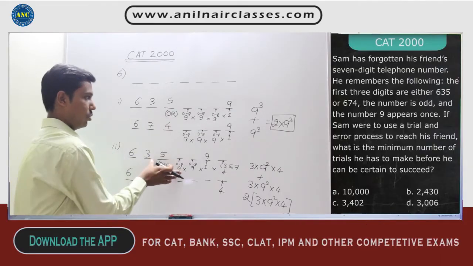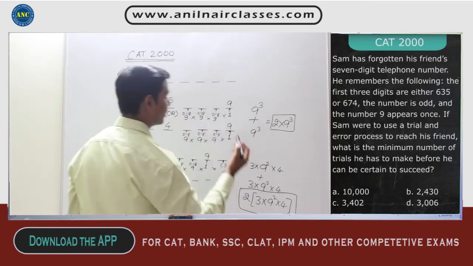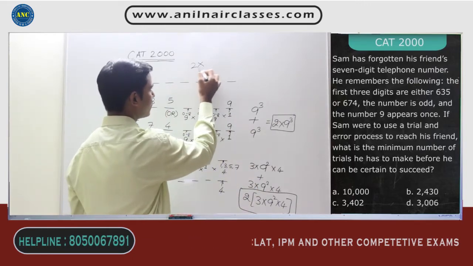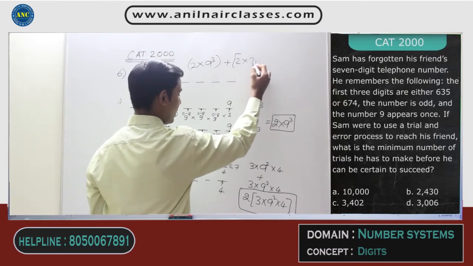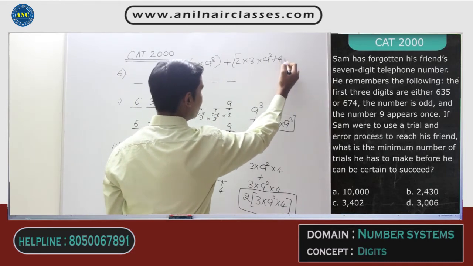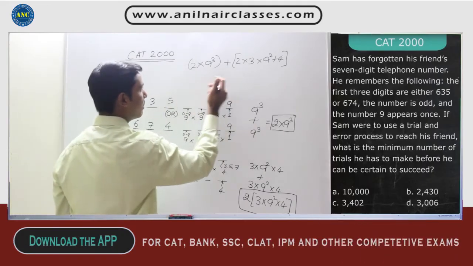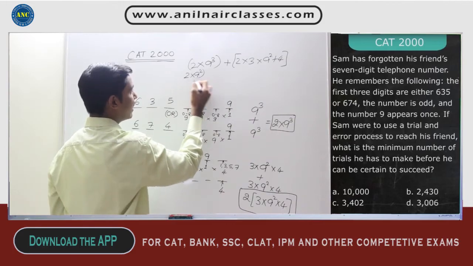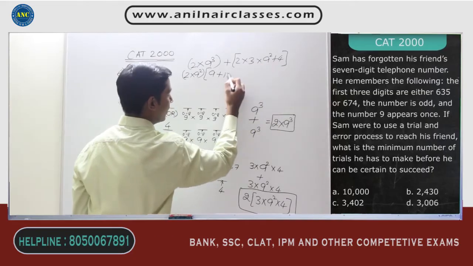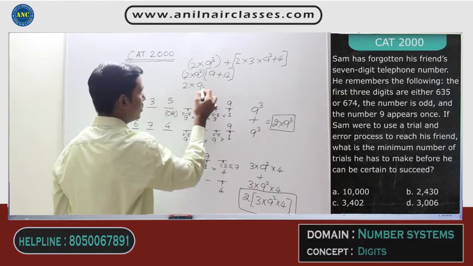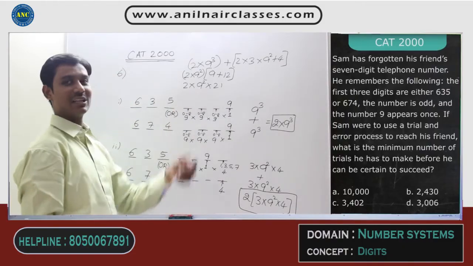So I should add these two to get the final answer. If I add these two boxes, my final answer will be 2 into 9 cube plus 2 into 3 into 9 square into 4. If I simplify this, I'll just erase this so that I will have some space. If I take 2 into 9 square as a common factor, it is 9 plus 3 into 4, 12. So it is 2 into 9 square into 21. That means your answer should be 2 into 9 square into 21.